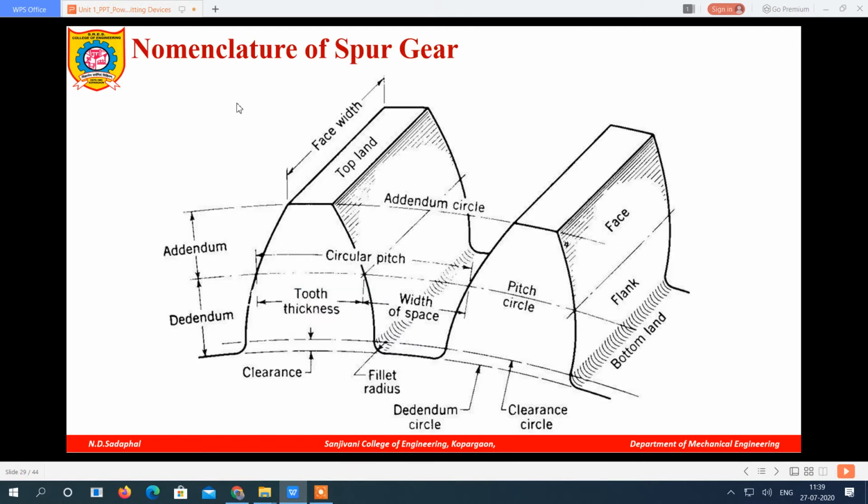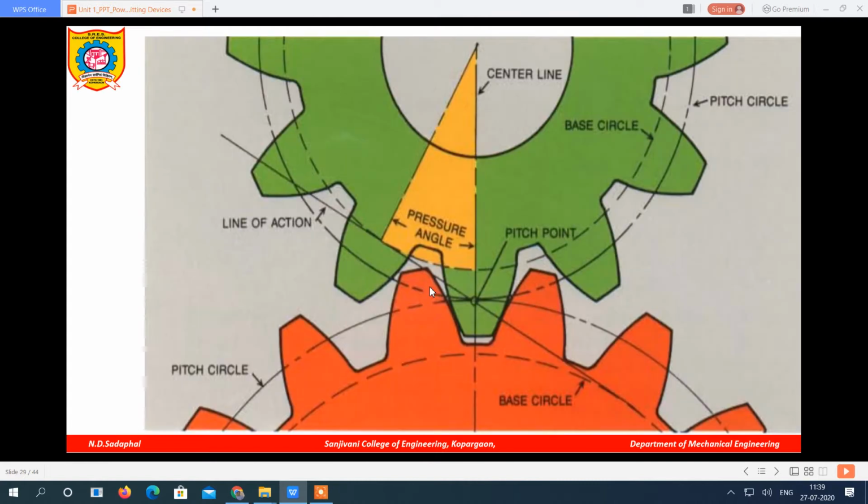Then pitch circle. What is meant by pitch circle? The line passing from the center of the teeth is called the pitch circle. Why is it called the pitch circle? If you see this picture, two gears are connected to each other. When two gears are connected, also called meshing, there will be a contact of one tooth of a gear to another tooth of the other gear.